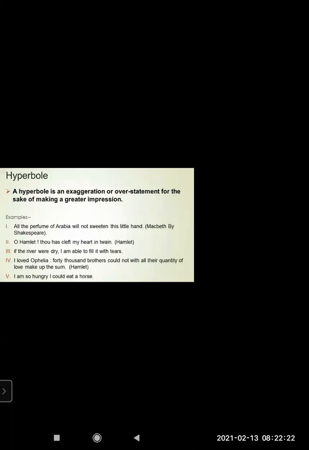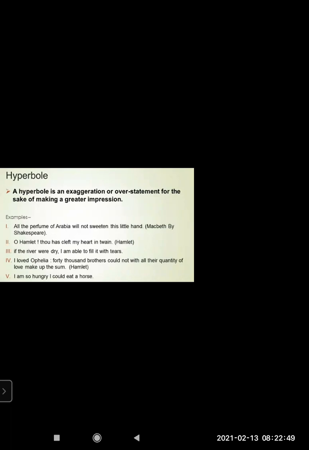Let's see the examples. Here you will clearly see how exaggerated these overstatements are. All the perfume of Arabia will not sweeten this little hand. It's given like, all the perfume which we put on the hand, still the hand will not smell sweet. This is from a poet. You can see big writers like Shakespeare.